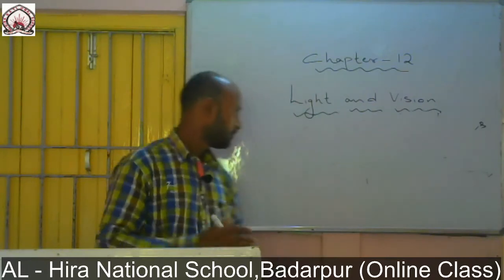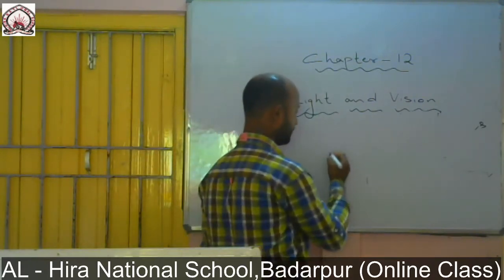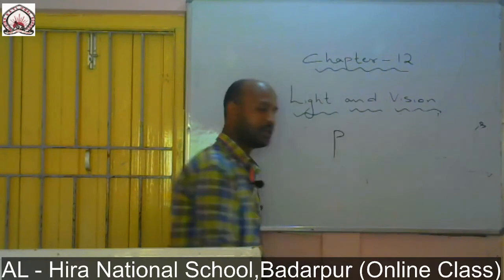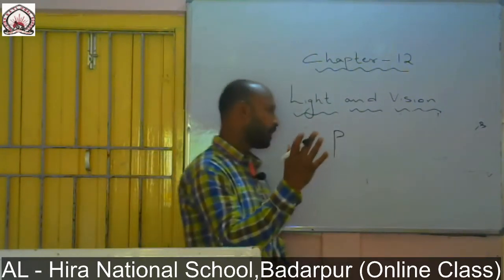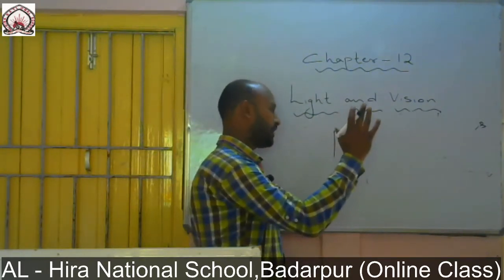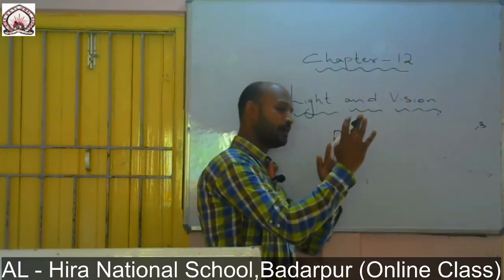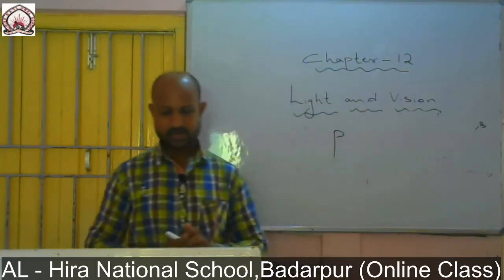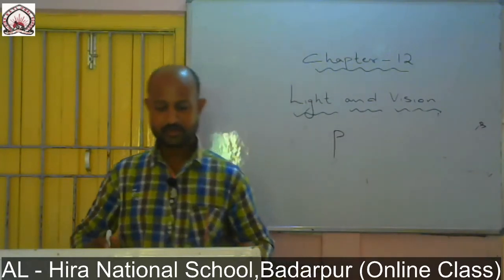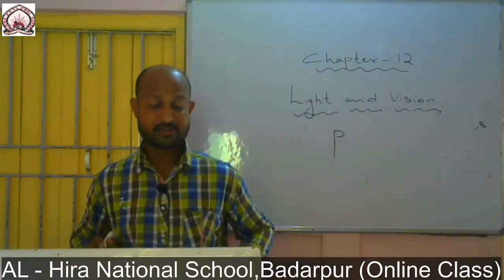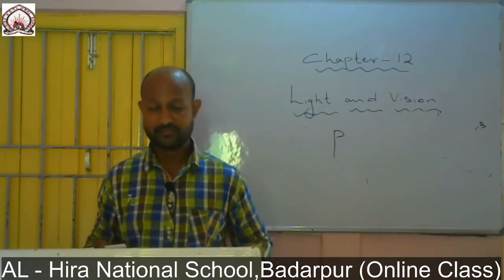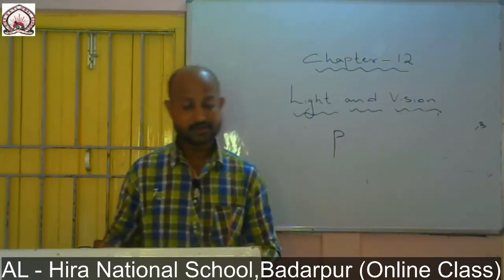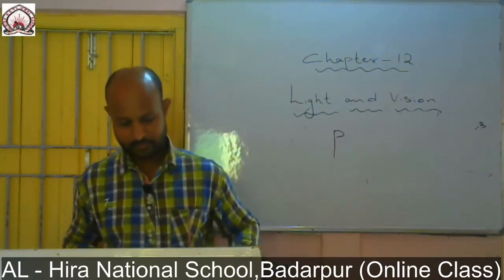If you take the example of the letter P and bring a mirror near the letter P and try to observe the letter P on the mirror, you will find that it has changed. Such a formation of image, where left and right sides get reversed, is known as lateral inversion.